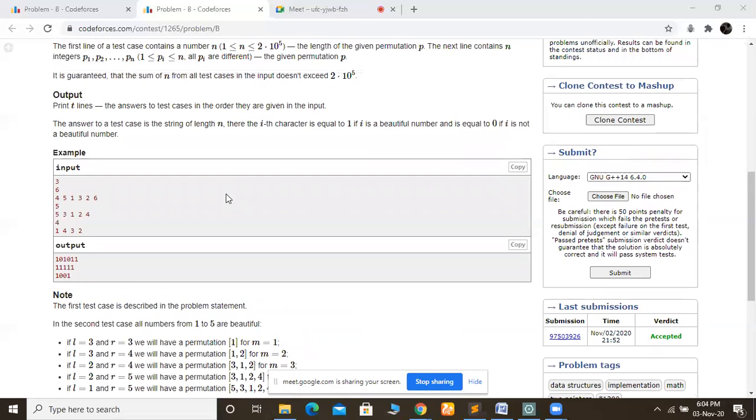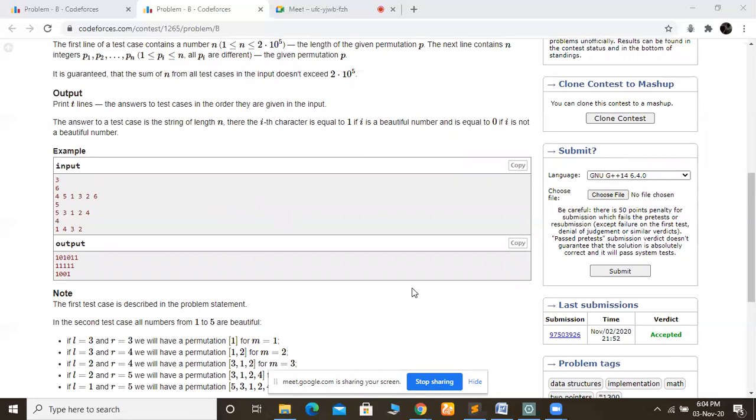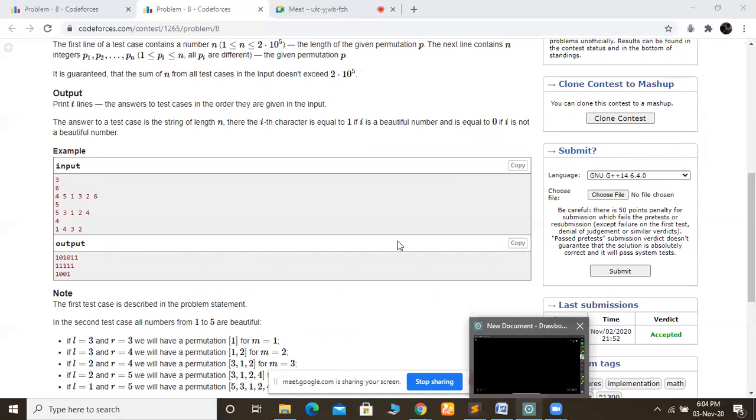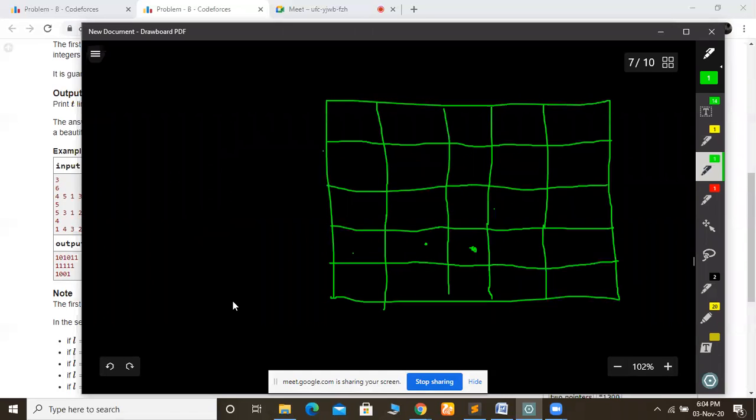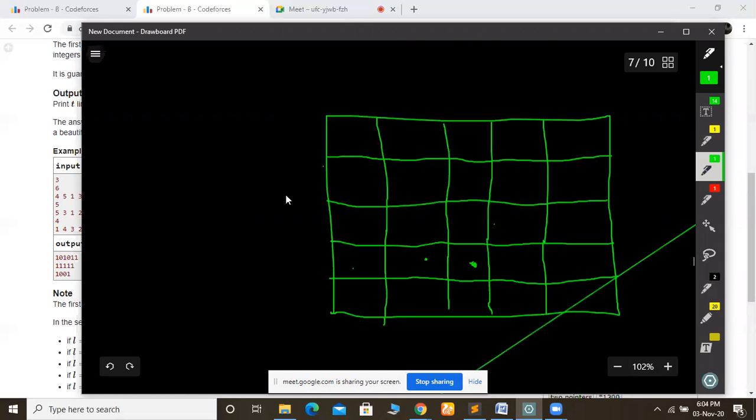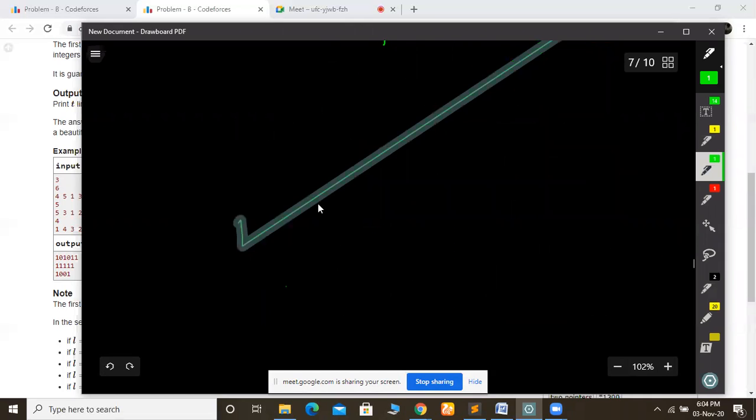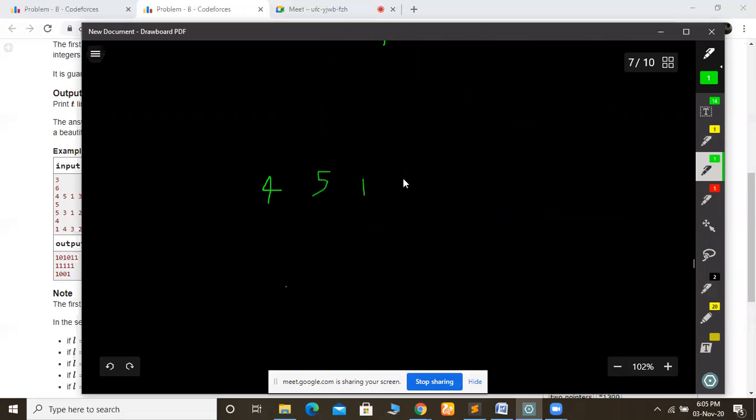So I will explain this with the help of an example. Our array was 4, 5, 1, 3, 2, 6.